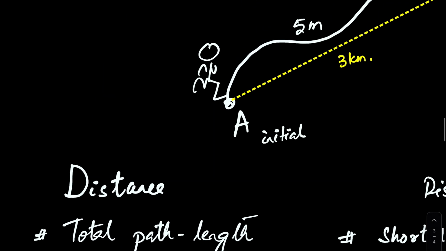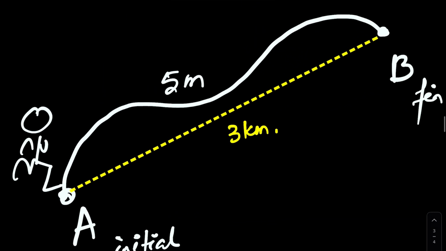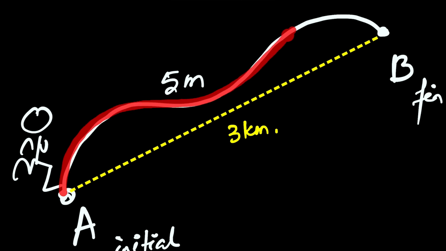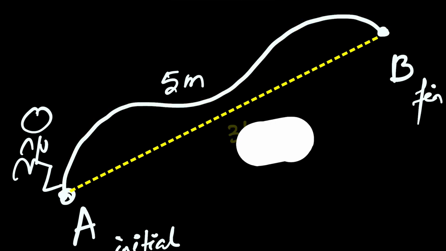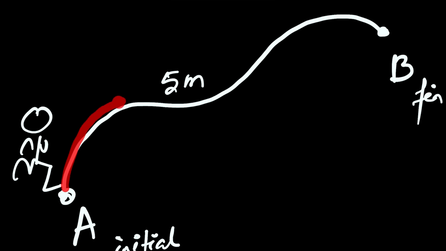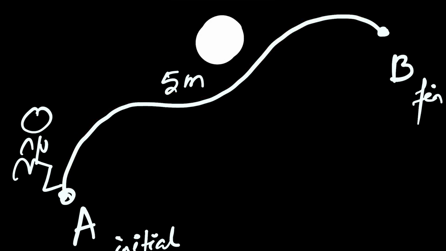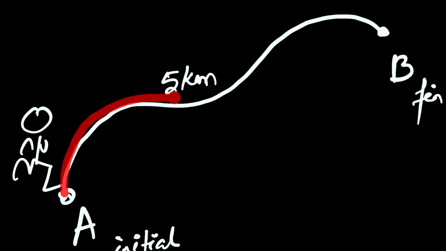Now here, if I ask you what is the distance of this path, I mean, what is the length of this path? Or if I ask you what is the distance that the guy has traveled along this path, here the distance is 5. Did I say 5 kilometers or 5 meters? I forgot that. Anyway, let's write 5 kilometers. Maybe I mentioned 5 kilometers, right? So the distance that the guy has traveled along this path is 5 kilometers.